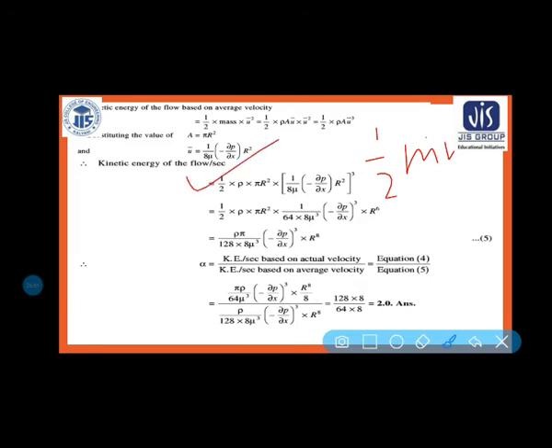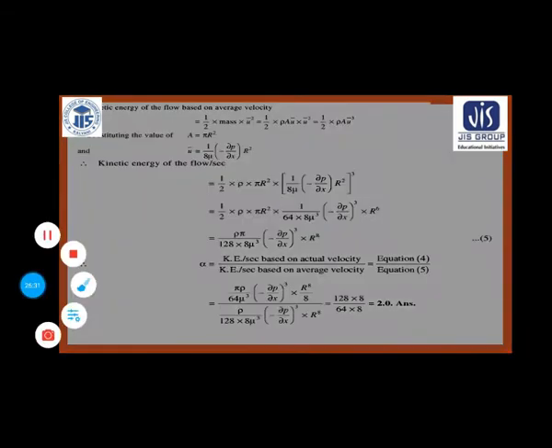Now put the value, half m is equal to rho into area, so rho into v, and then v square, where v is this average velocity, 1 by 8 mu minus del p by del x into r square, the whole cube. So this is the formula, this is the figure what I have seen.